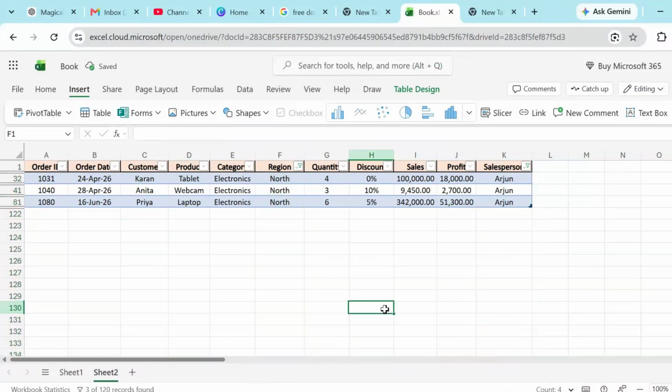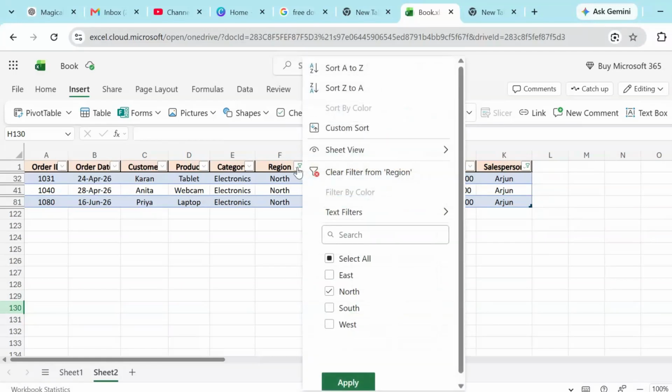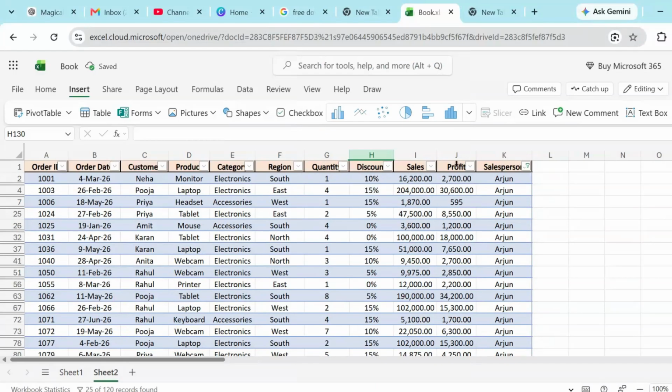Now, with this, you can quickly get information about all the sales which happened in the north region. You can see that a filter icon appears, which means only filtered data is showing. To undo this, just click here and select clear filter from region. Now you can see all your data is visible.